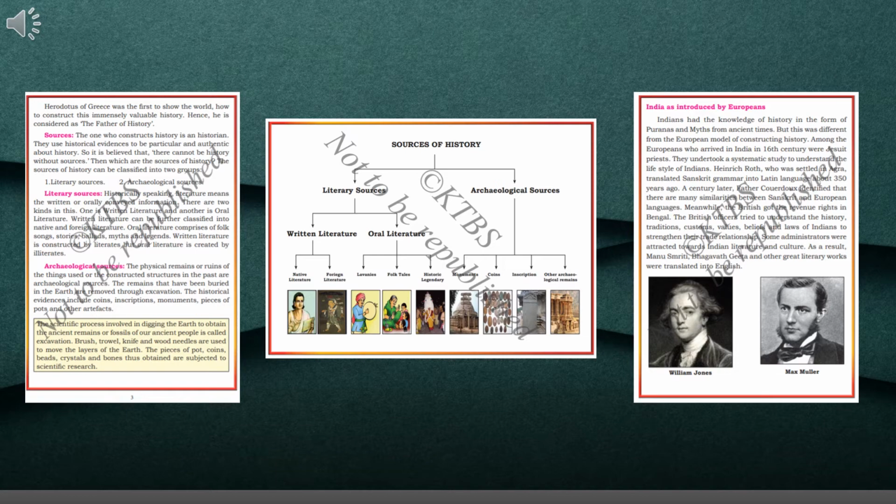So I am going to read you once again this line. The scientific process involved in digging the earth to obtain the ancient remains or the fossils. Fossils are bones of our ancient people, of our ancestors, of our kings, is called excavation. So during excavation, what are the tools required for the archaeologist? Brush, trowel, knife, and wood needles are used to move the layers of the earth.